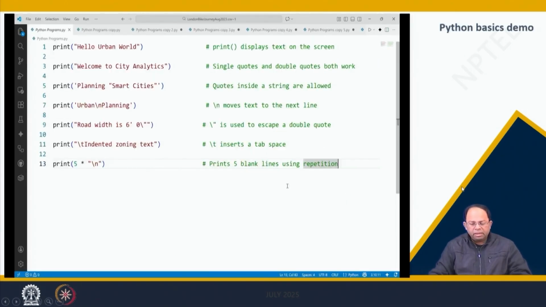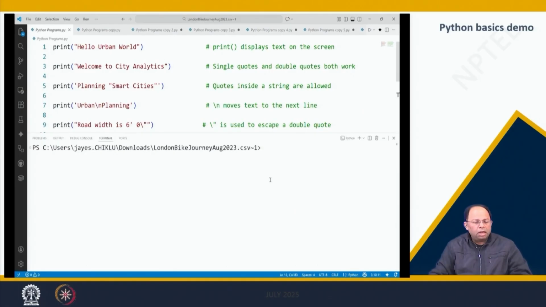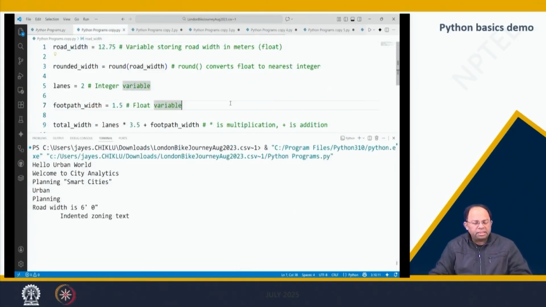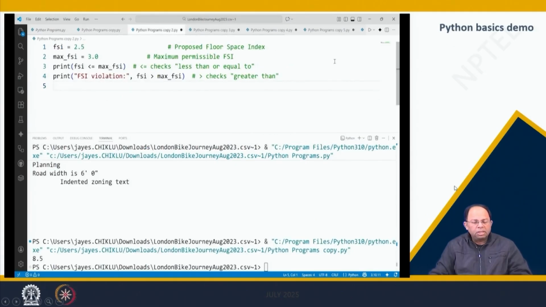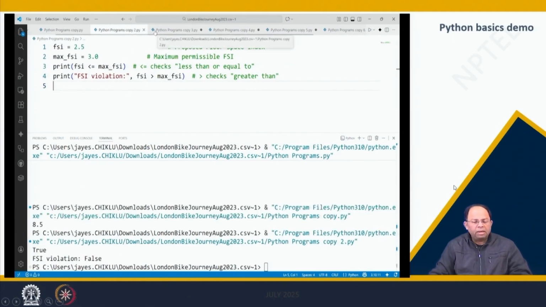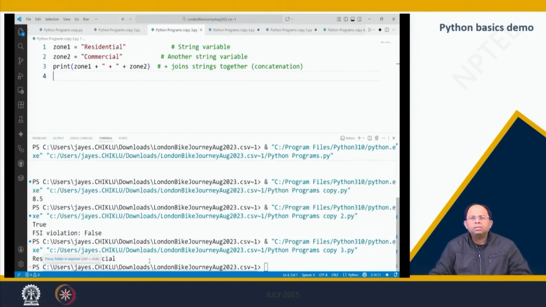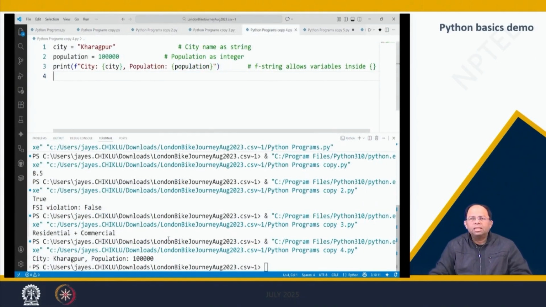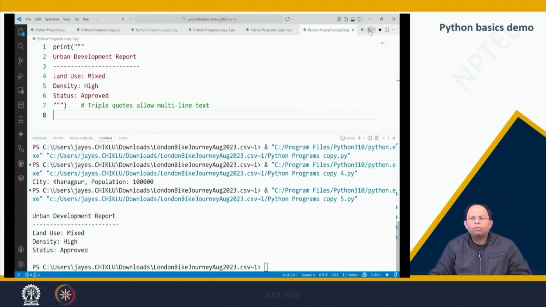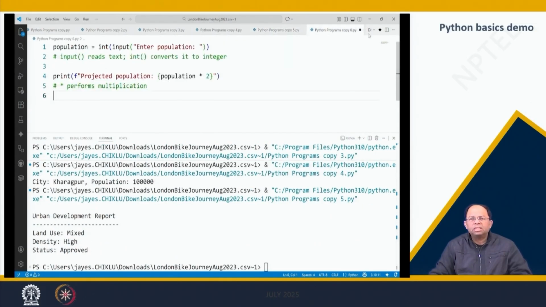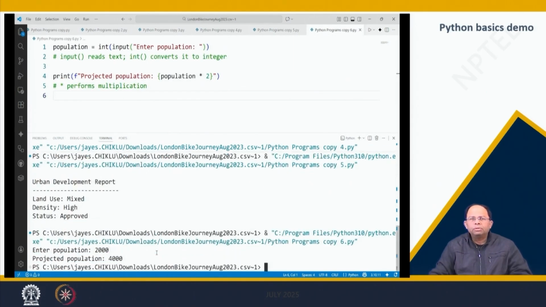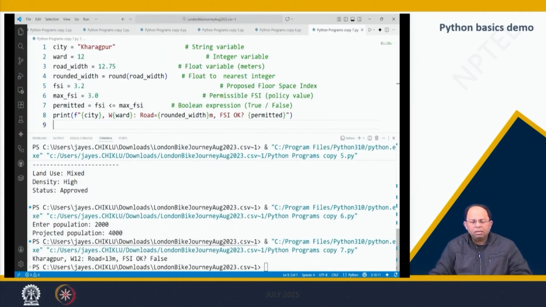So let's see a little bit of whatever we have shown you. Let us see the programs when we type them out in Jupyter Notebook, how they are executed. You see all the programs that we have just done being run on the screen, and you just type in those. It's so easy, and then you run those and you will see the results, and you can keep on modifying to check what changes. You can make some changes in the syntax and so on, and if you do that, then automatically you will become familiar with programming in Python gradually. So these are the examples that I just explained.